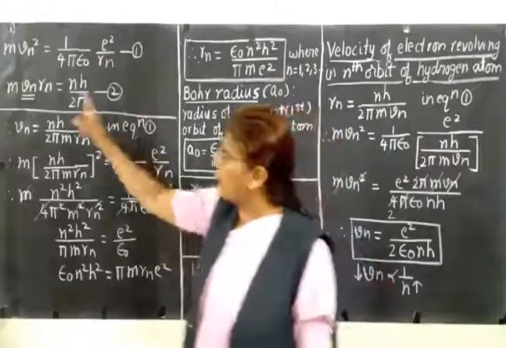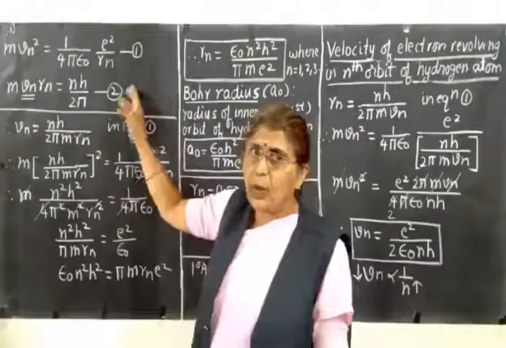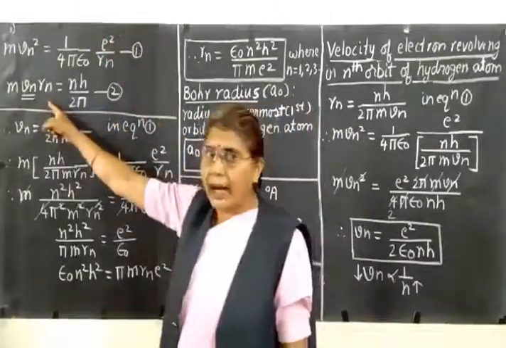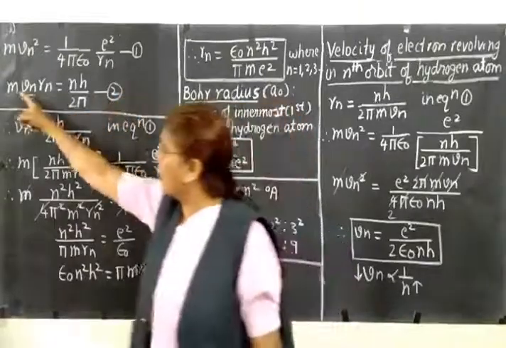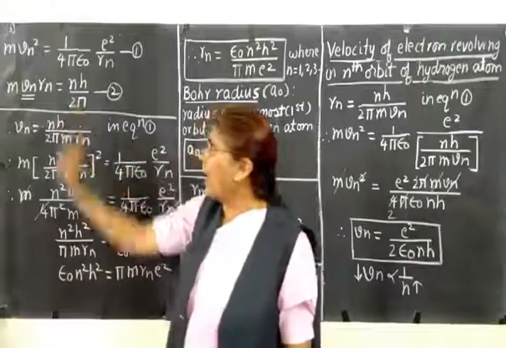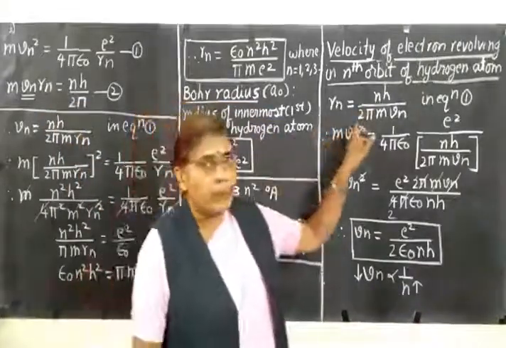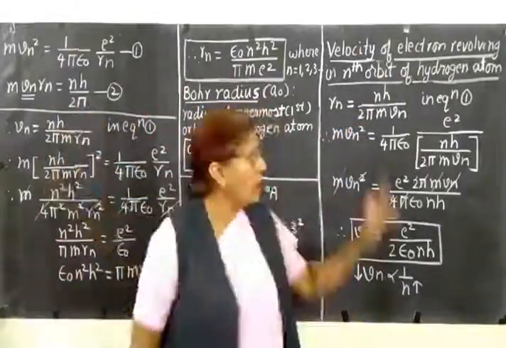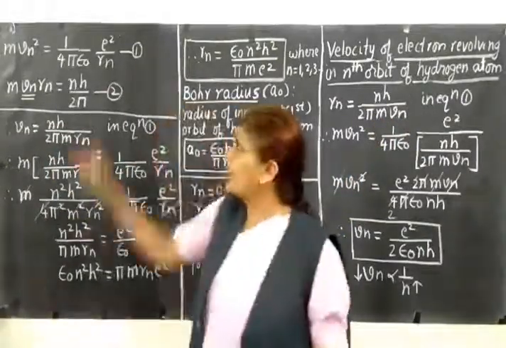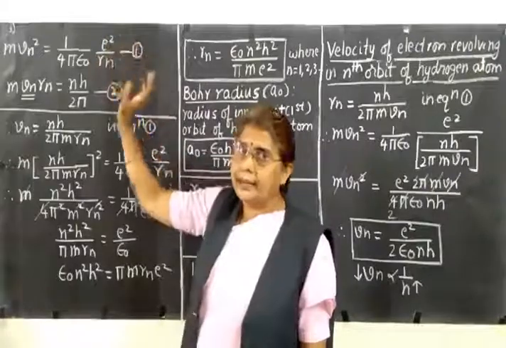We shall calculate the value of Rn from equation 2 and substitute in equation 1. So the first step is to find the value of Rn from equation 2. So mVn is transferred to the other side. So what is the value of Rn? Rn is equal to nh upon 2 pi into m into Vn. Now this value we shall substitute in equation 1 and simplify.